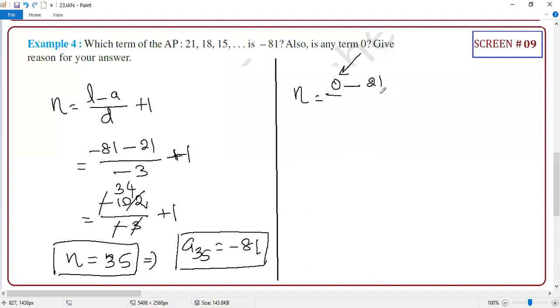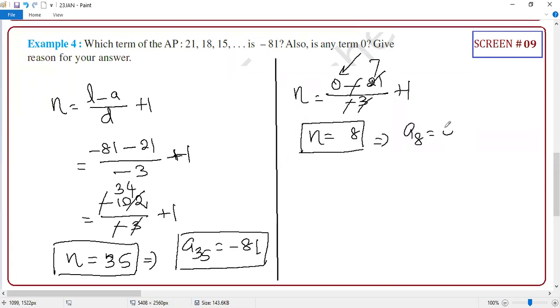Now 21 by minus 3, plus 1. So what is that, student? Minus 7. So minus minus cancel, 7. 7 plus 1, 8. What a beauty, student. So your 8th term is 0.